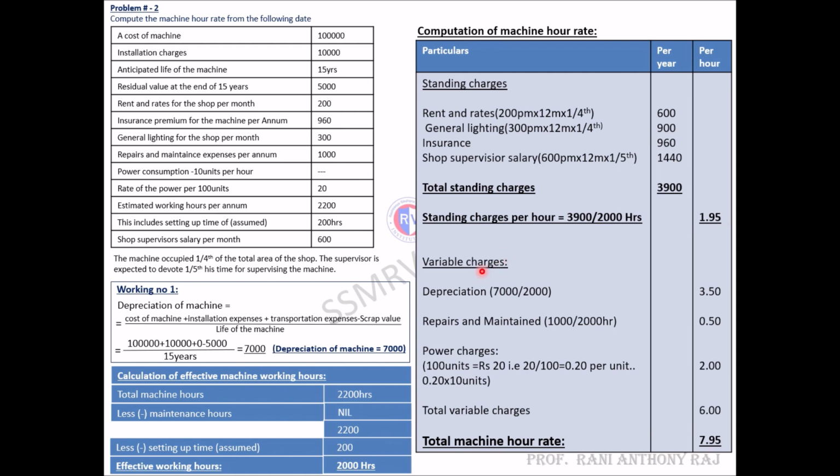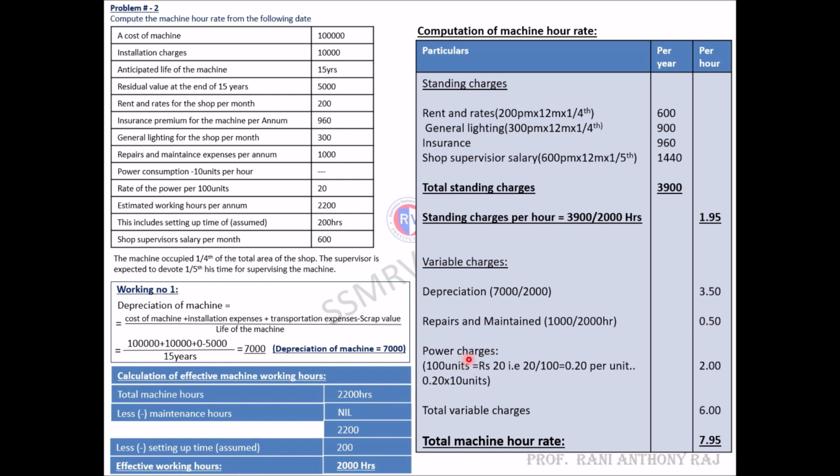Next, variable charges. Variable charges is depreciation. Depreciation we have already calculated as 7,000. 7,000 divided by 2,000 is 3.50. Repairs and maintenance is 1,000 divided by 2,000, the effective working hours. 1,000 divided by 2,000, you will get 0.50.